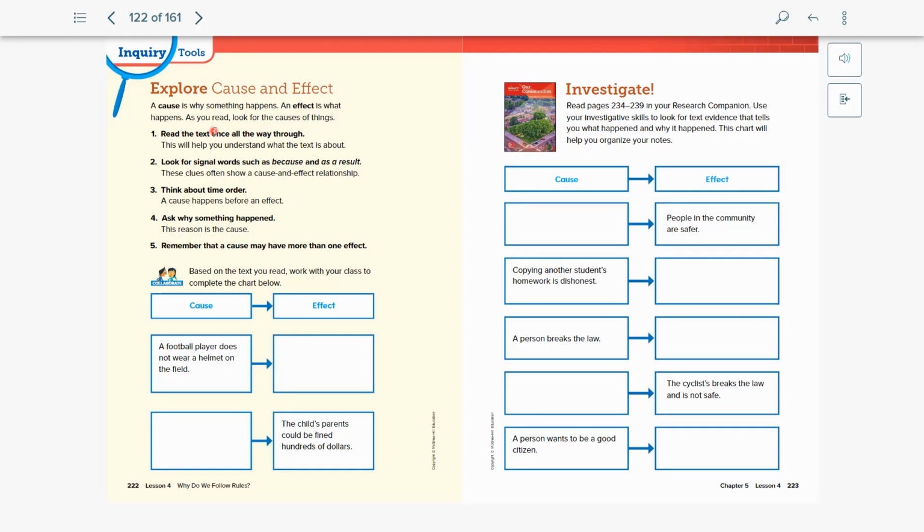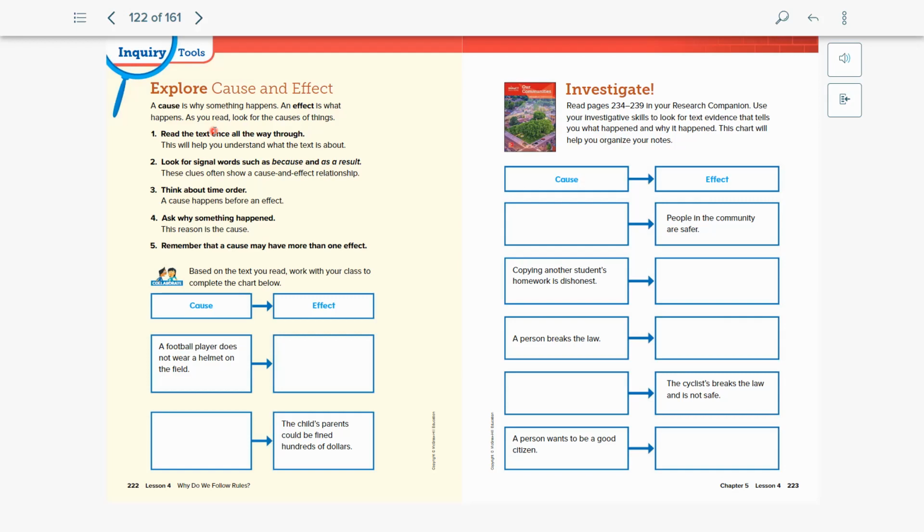The third thing you can think about is time order. A cause happens before an effect. So usually we don't necessarily put the effect first and then what happened before that effect. We will instead put it in chronological order. So first this happened, then something else happened. That's called chronological order.